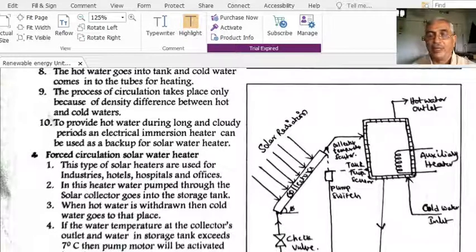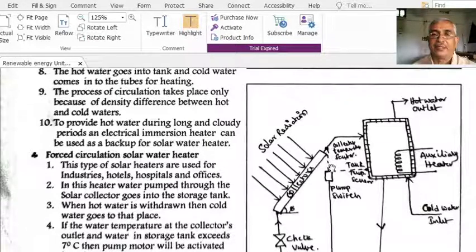That's why the pump is used to send the cold water to the collector. That's why it is a forced circulation solar water system. This is the pump switch, and this is a temperature sensor. There is a temperature sensor in between these two.